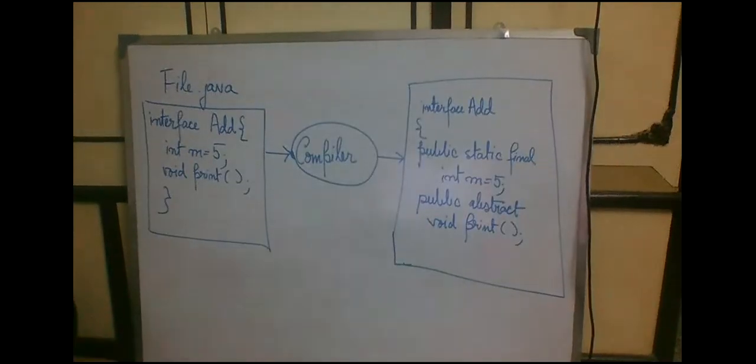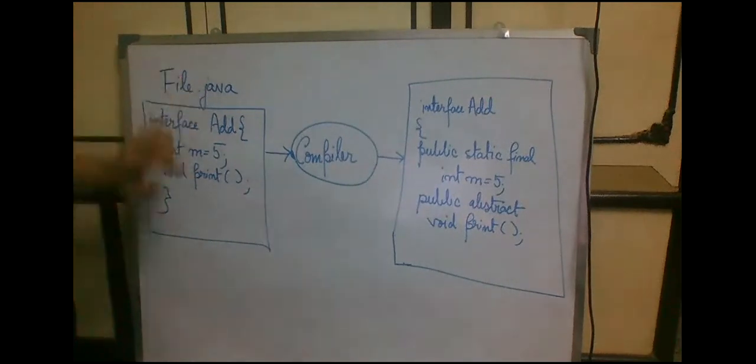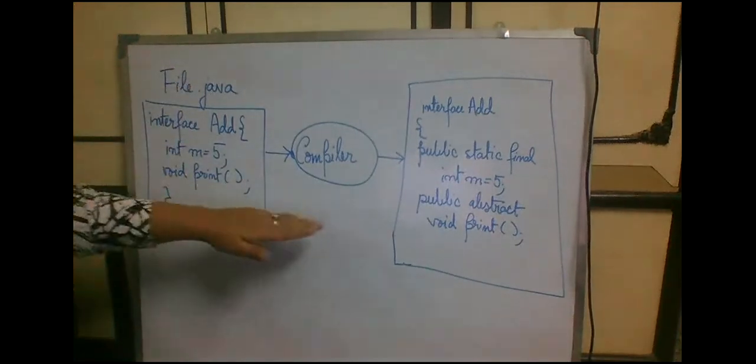So here we come across the internal addition made by a compiler in a piece of code that we write for an interface. Supposedly we write this piece of code in file.java. So after going through this line of code, what does the compiler do?